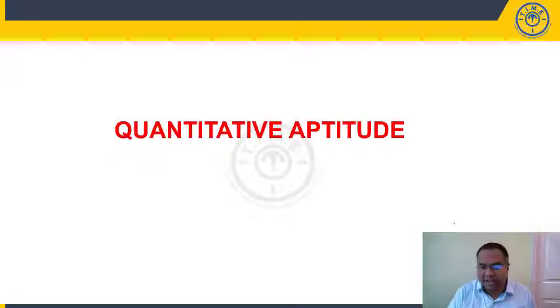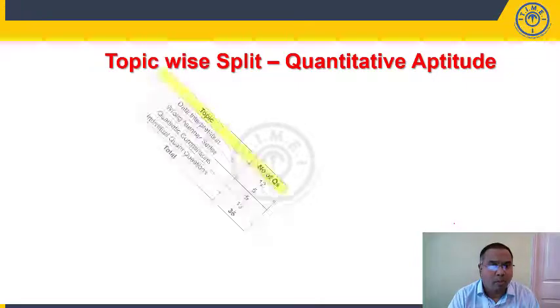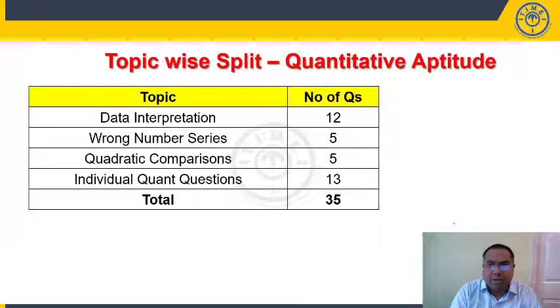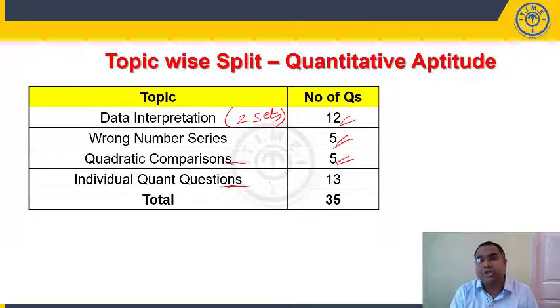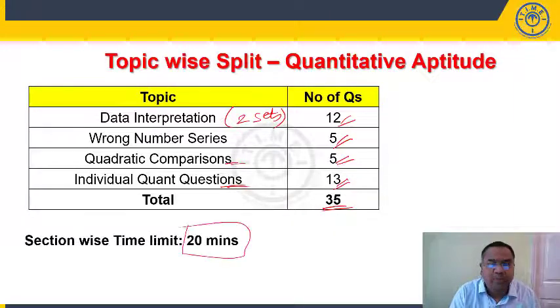Now, let us start with quantitative aptitude. Let us look at the topic-wise split given in the exam for this particular quantitative aptitude section. We have data interpretation, 12 questions. We have about 2 sets here, 12 questions. Wrong number series, 5 questions. Quadratic comparisons, 5 questions. Individual quant questions, we also call them arithmetic questions. Those are questions from equations, ratio, speed, distance, time and work, geometry, mensuration, probability, etc. We have about 13 questions. So total 35 questions, and these 35 questions should be solved in 20 minutes.